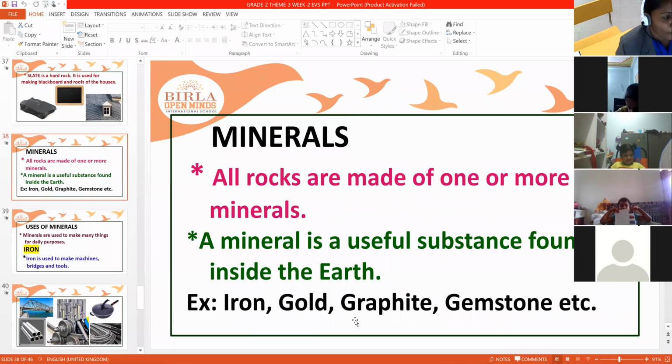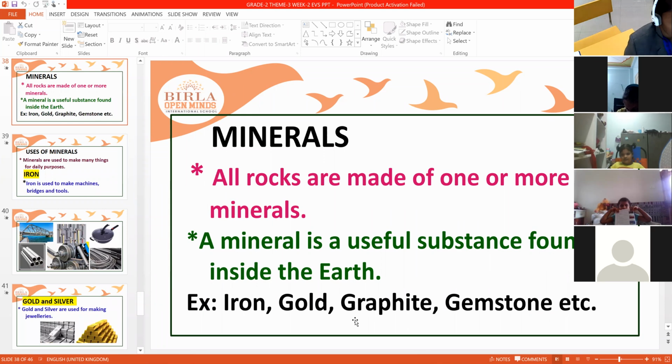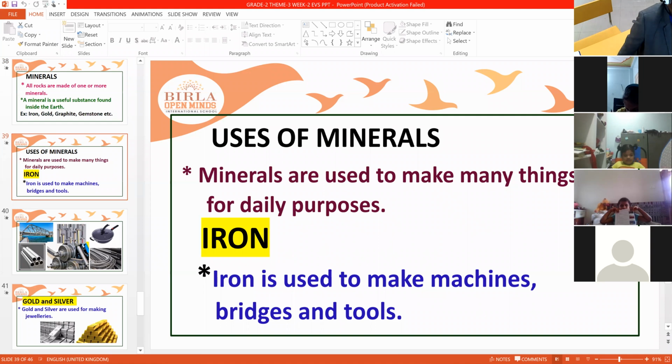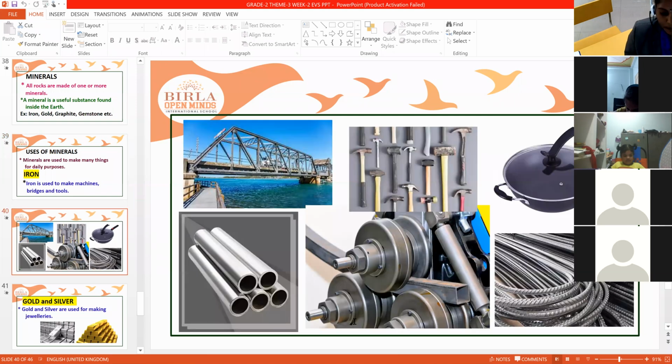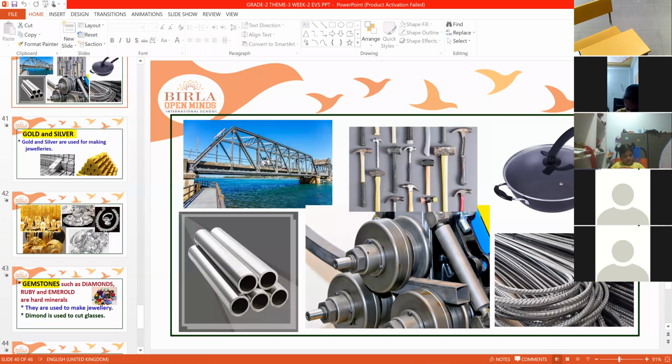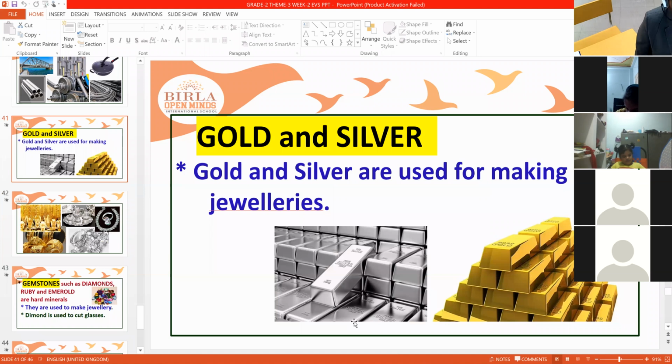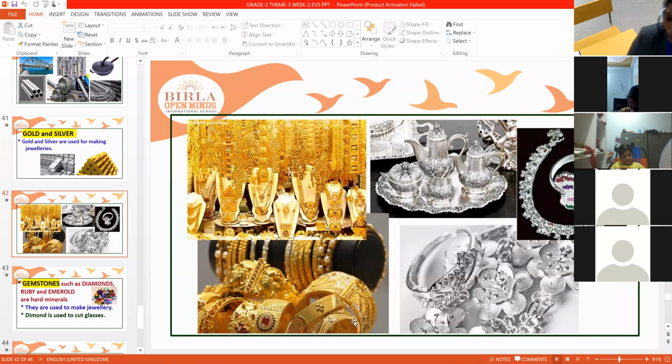All rocks are made of one or more minerals. A mineral is a useful substance found inside the earth. Iron, gold, graphite, gemstone, these are the different minerals. Uses of minerals: minerals are used to make many things for daily purposes. Iron is used to make machines, bridges, and tools. Gold and silver are used for making jewelry. They are very costly. These are the different products which you get from gold and silver.